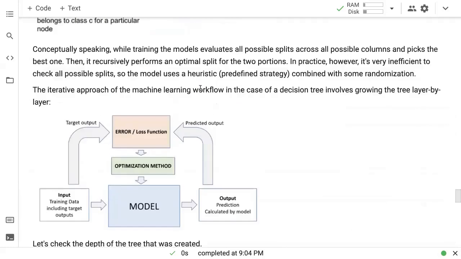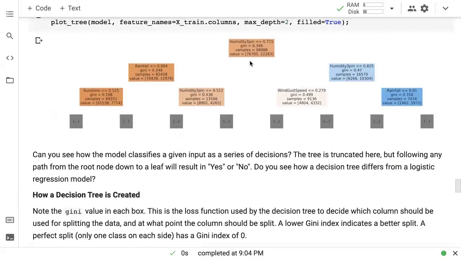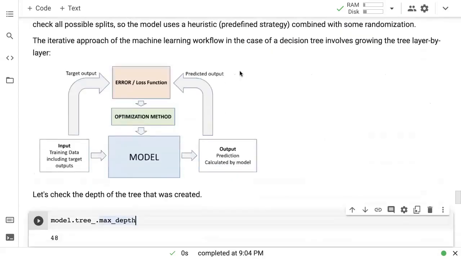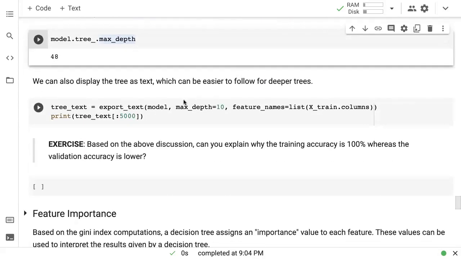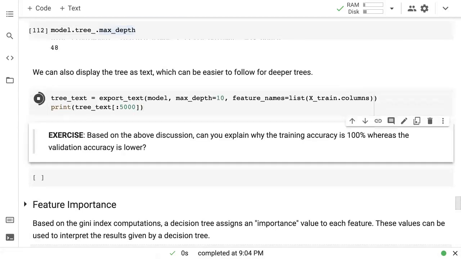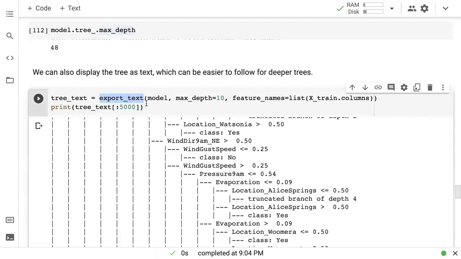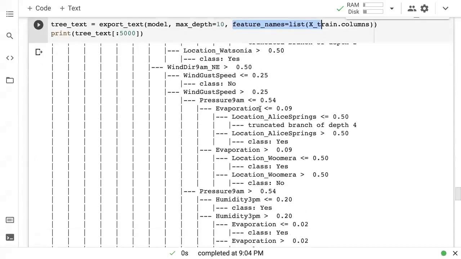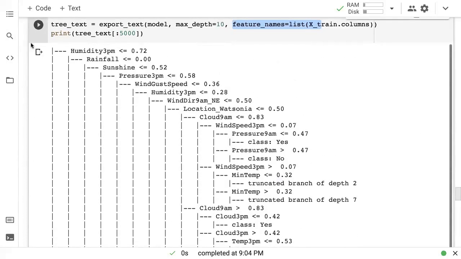Okay. So this is one way to visualize a decision tree, what the model learns. And as I said, you will see arrows here. Normally, I'm not sure why they're not showing up here, but normally you do see arrows. One other way to display a decision tree, which can be easier to follow, is as text. So you can call export text, and you can pass in the model. You can again specify a maximum depth up to which you want to show things, because again, this can get pretty large as well. And you provide a list of feature names here too. So here's what the textual representation looks like.